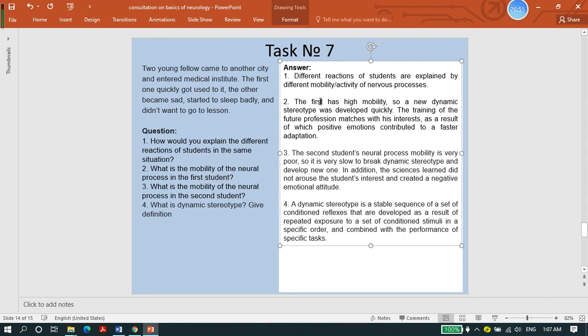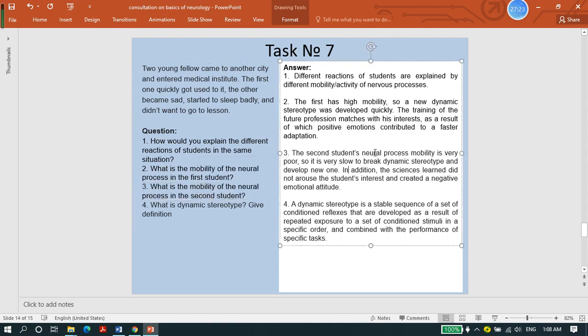It has very high mobility. A new dynamic stereotype was developed quickly, which means he quickly adapts to a new environment. The training for his future profession matches his interest, as a result of which positive emotions contribute to a faster adaptation.